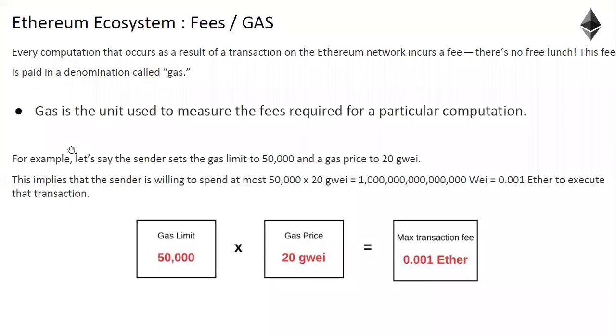Now, instead of calling it a transaction fee, it is called the gas consumed for execution of a smart contract. That is how people say it, because every computation that occurs as a result of a transaction on the Ethereum network incurs a fee.